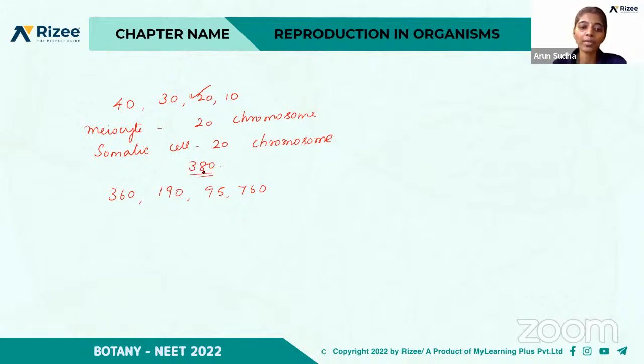B is the right answer, that is 190, because the gametes will have half the number of chromosomes. These types of simple questions may come. So be clear with the chromosome number and also see clearly whether it is a meiocyte, a gamete or a somatic cell. Based on that, we have to calculate the number of chromosomes.